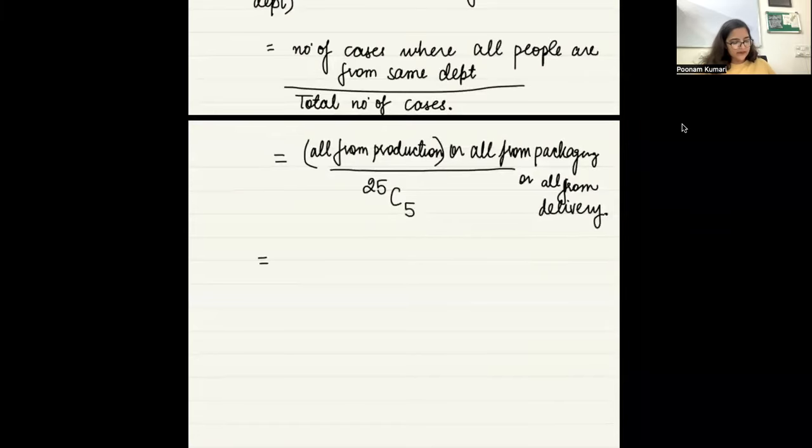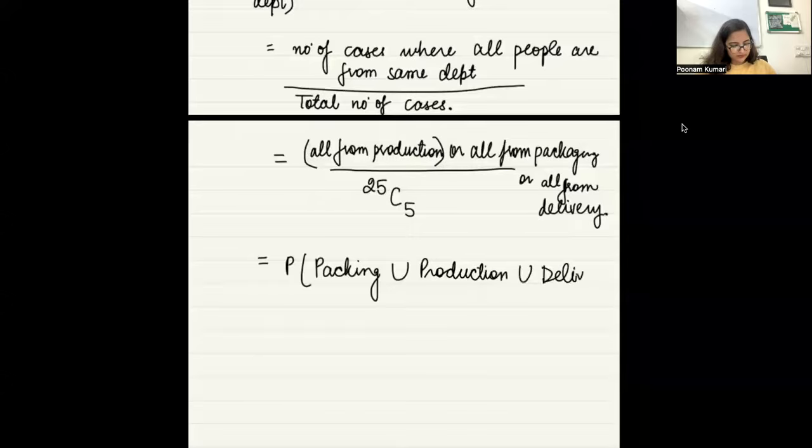Now this basically will be probability of packaging, all people from packaging, union, all people from production, union, all people from delivery, right? And that divided by 25C5. So you have to find the union now. If all people are from packaging, then none of the people can be from production.